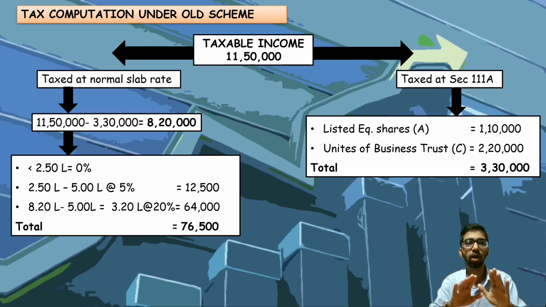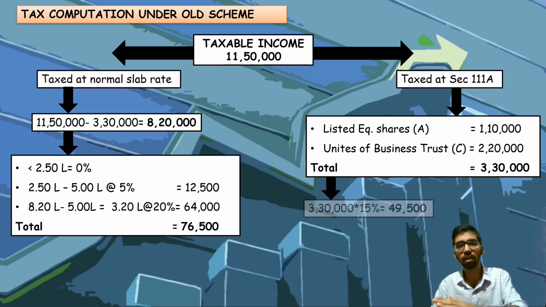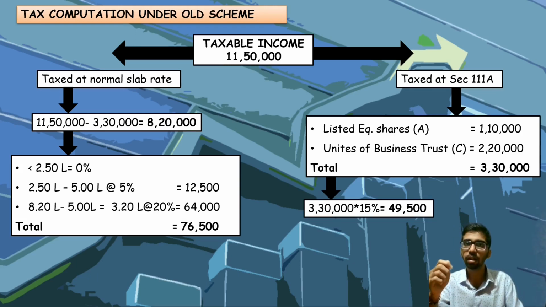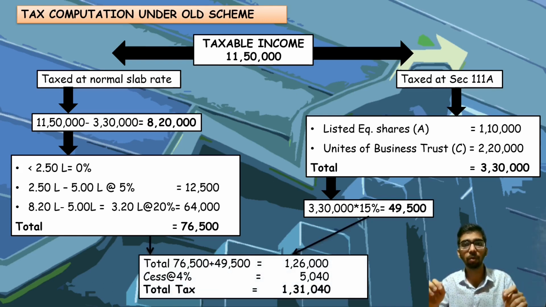The tax comes around 76,500. For the special section 111A, 15% on 3,30,000 is 49,500. Total tax amount comes around 1,26,000. If you add cess of 4%, total tax is 1,31,040 rupees.